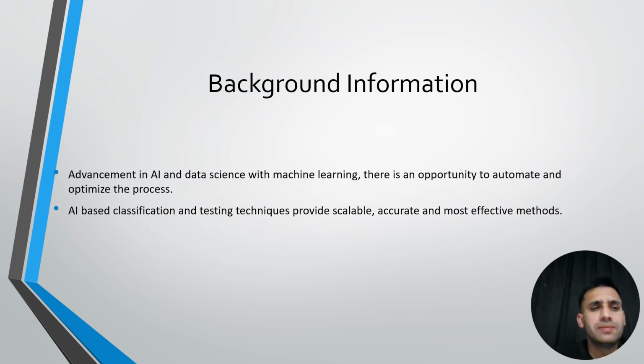So here is background information. With advancement in AI and data science with machine learning, there is an opportunity to automate and optimize the process. In each field, AI is bringing modern solutions and giving ease to everything. AI-based classification and testing techniques provide scalable, accurate, and effective methods. Also, it provides time-saving and money-saving solutions. So AI is really amazing in every field, and it's modernizing and revolutionizing the fields in which it's working.